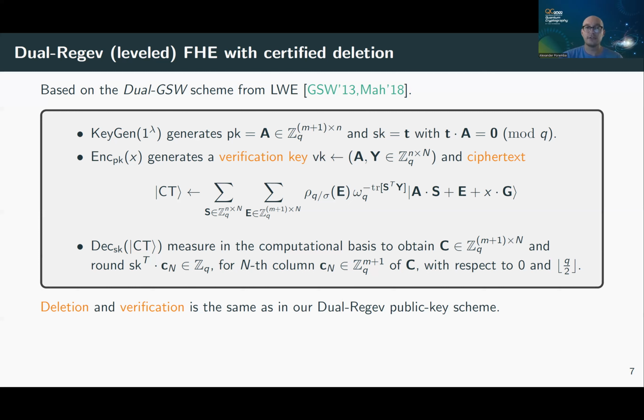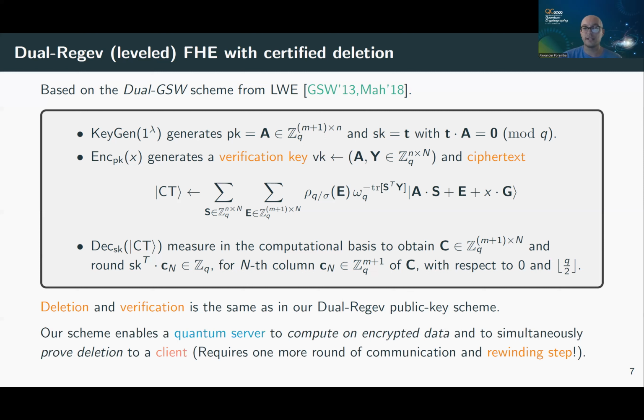And there's one tricky part, namely, if you want to compute on encrypted data and also prove deletion, then you need one additional round of communication and some rewinding argument that's missing in the standard FHE scheme. In the standard FHE scheme, at the end of the protocol, the client learns the outcome of the computation. And in our scheme, to prove deletion, you just need one extra round. In this extra round, the client effectively has to return some quantum state to the quantum server. And then afterwards, the server can actually complete the protocol and prove deletion. And this requires a kind of rewinding argument that I explain in the paper.